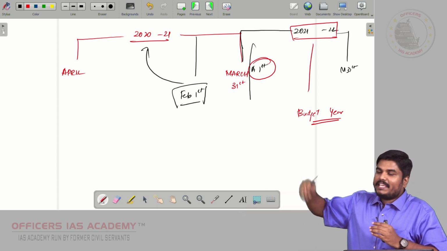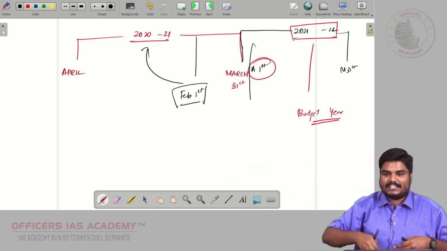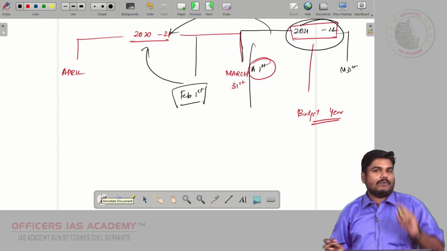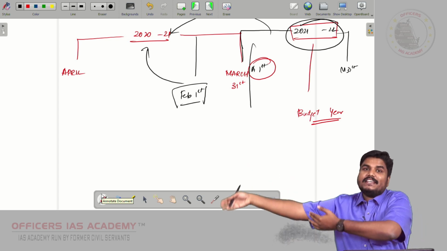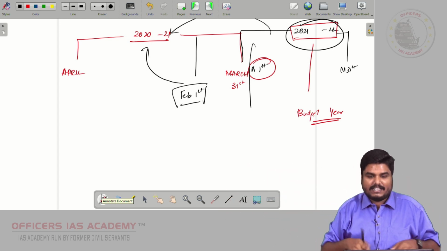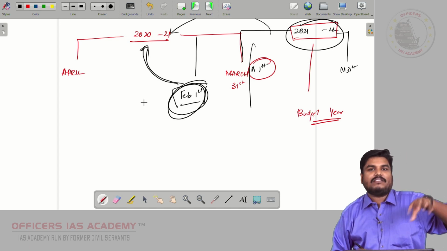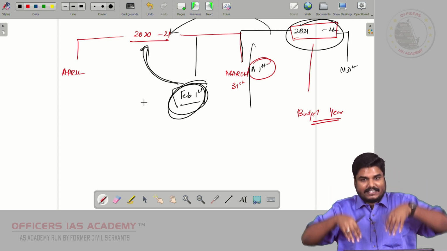The following year's budget is presented in the current year. The 21-22 budget is presented in 2021. That is, the following year's budget is presented in the current year, because February 1st belongs to 2020-21. That is where we now belong, so that is the current year.